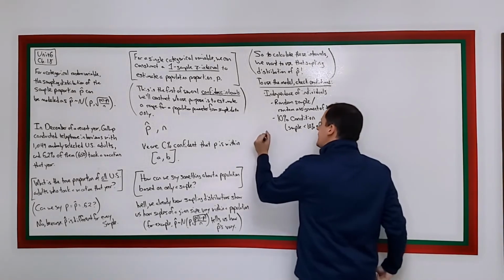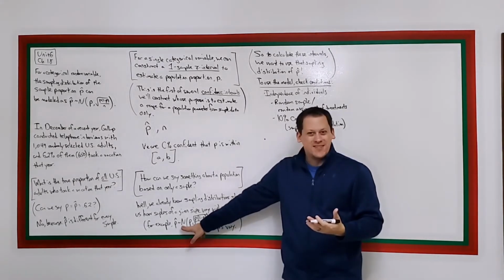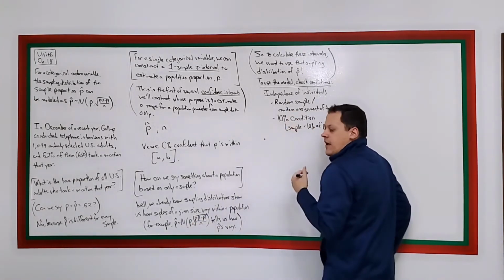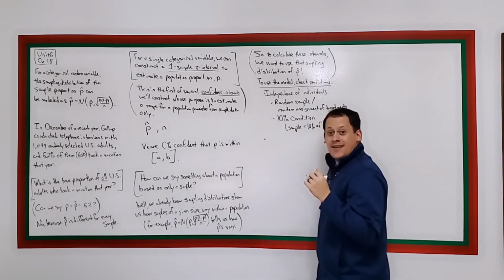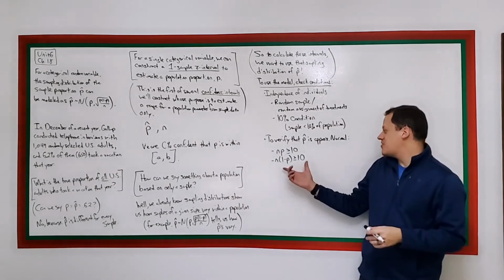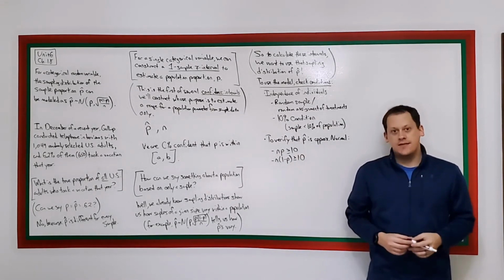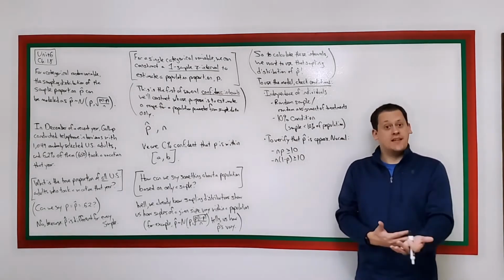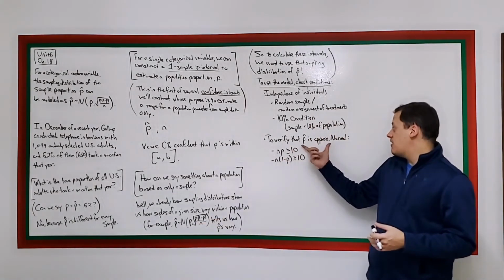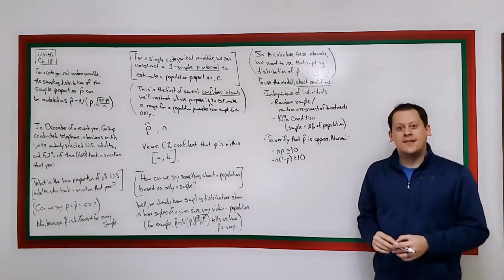Now, in order to be able to say that the sampling distribution follows an approximately normal distribution, we need to check the success-failure condition. You remember the success-failure condition, right? n times p is at least 10, n times 1 minus p is at least 10. So, just like in the last unit, if you want to be able to say that the sampling distribution of p hat is approximately normal in shape, this condition has to be met.